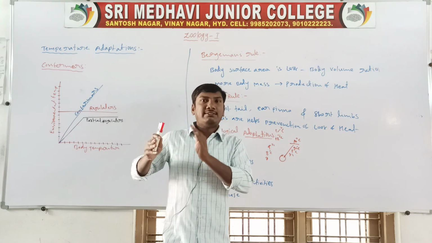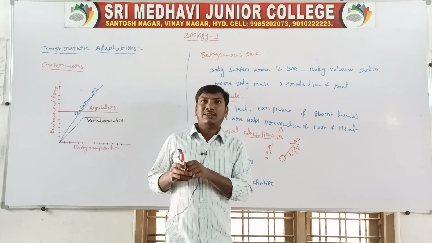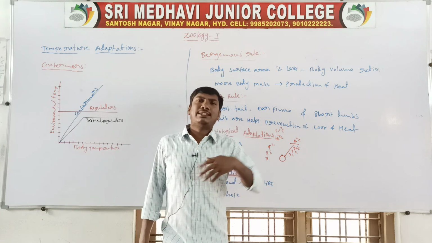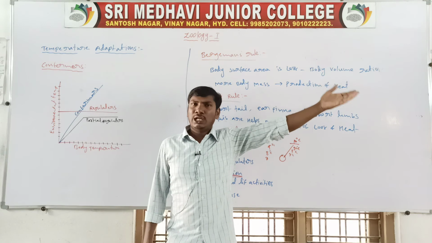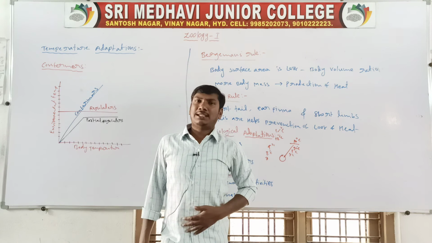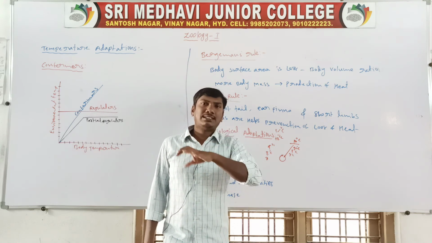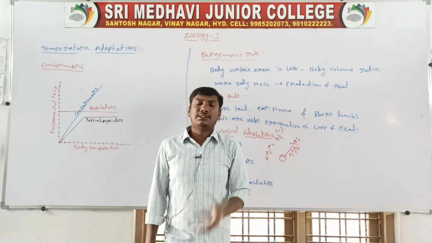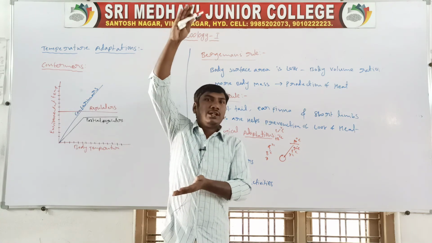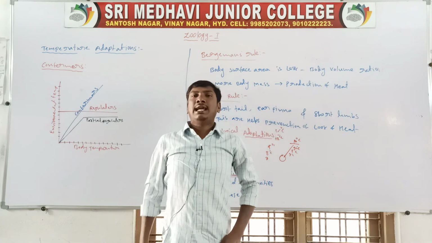Unfavorable conditions means, for example, in summertime the temperature increases a lot. So the birds migrate to cool areas. After the rainy season, they come back to their own places. So these are called migrations. Because of unfavorable conditions, birds migrate from one place to another. It is one of the temperature adaptations. When the temperature increases in this area, they migrate to cool areas.